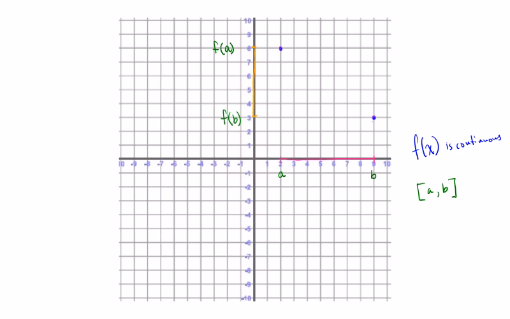Now, what the theorem doesn't tell us is whether we go above the limits of f of A and f of B. We could go above and below and get back there. It doesn't tell us how many times we get to that z value. Let's say z is 6. z could occur twice, or maybe 3 times or 5 times or 1,000,000 times. So we don't know how many times it exists or how many times we cross that value, but we know we have to get there. We have to pass it at least once to get from here to here.